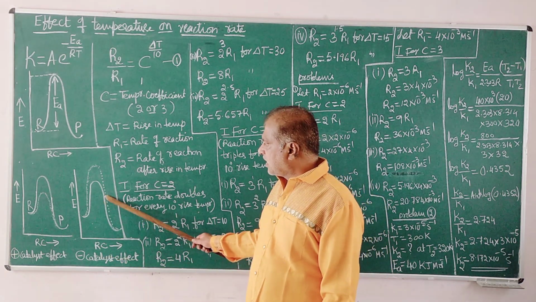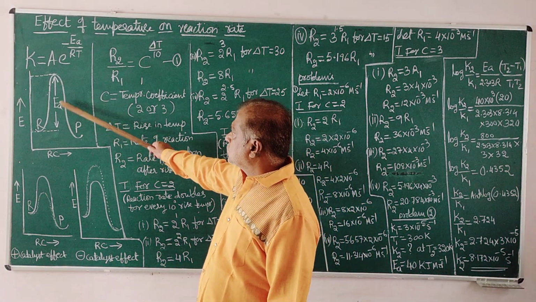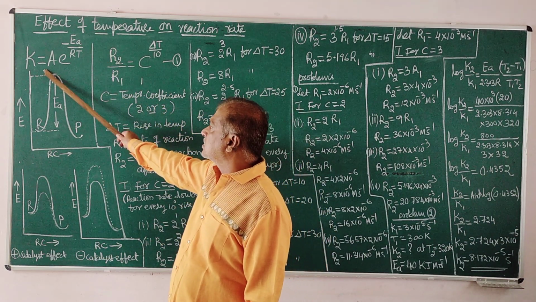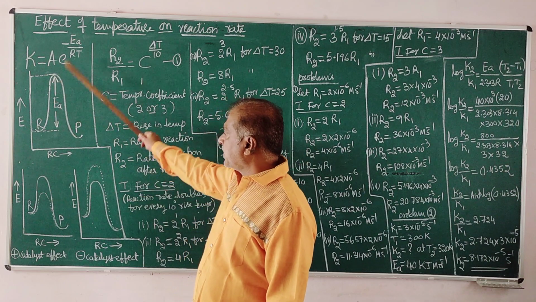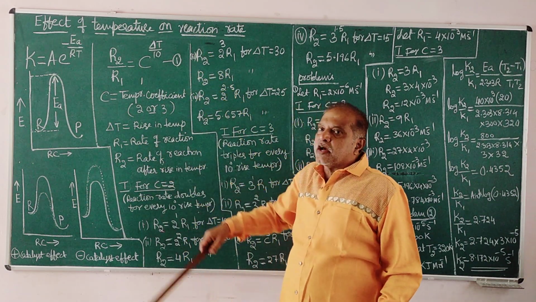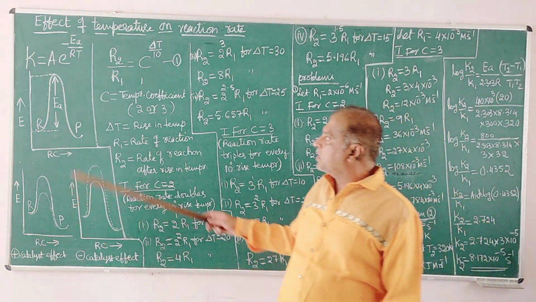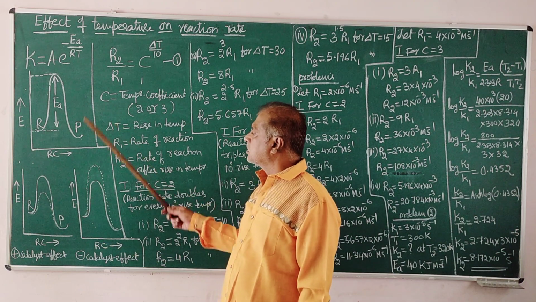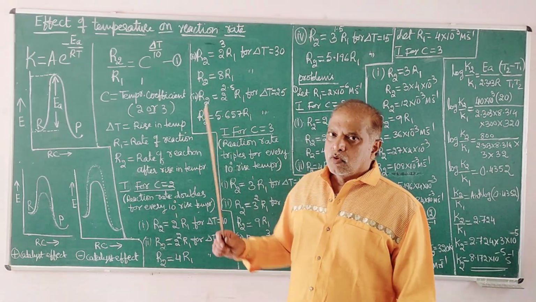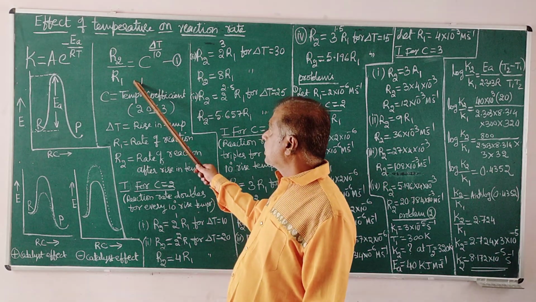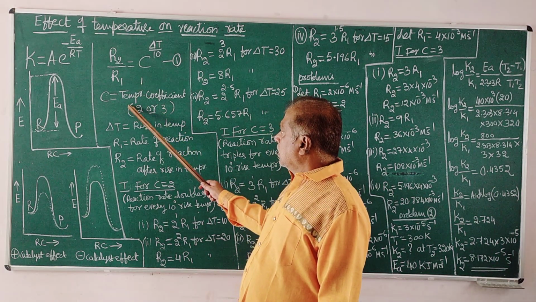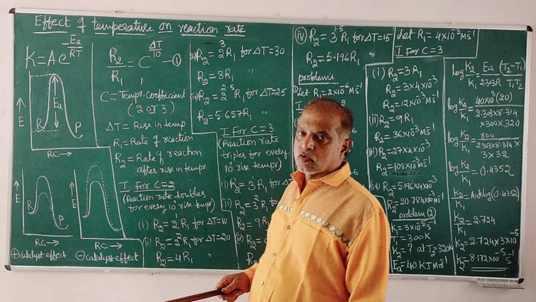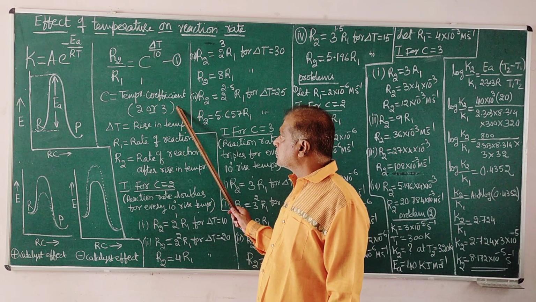So, the effect of catalyst on the energy of activation. All these concepts require energy of activation, or the Arrhenius theory, to explain the rate of reaction in terms of energy of activation, in terms of temperature, or the effect of catalyst. And one more equation we need to understand. This is the temperature coefficient of reaction. What is temperature coefficient of reaction?